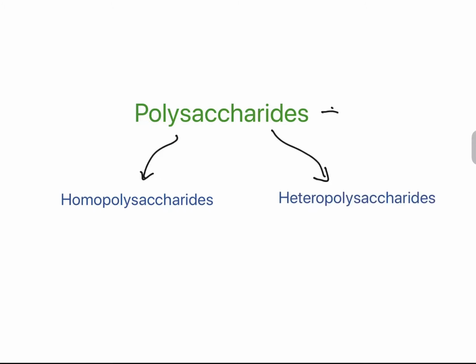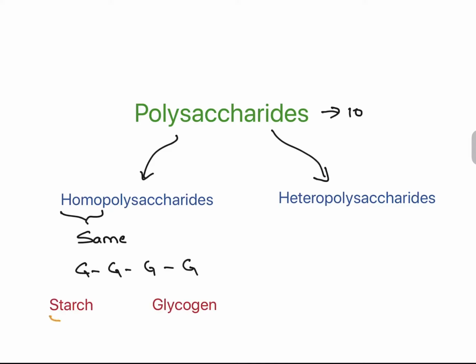Then polysaccharides contain more than 10 sugar units. They are divided into homopolysaccharides and heteropolysaccharides. Homopolysaccharides contain the same sugar units, while hetero contain different ones. Examples are starch and glycogen.